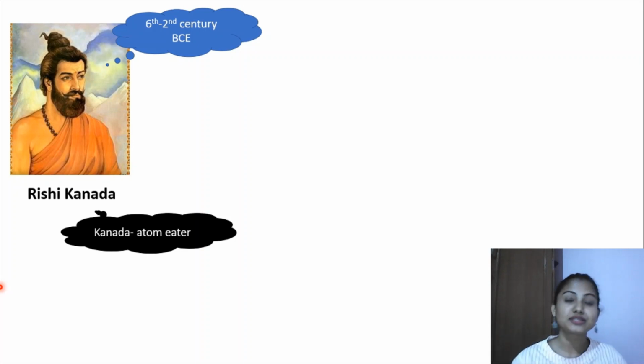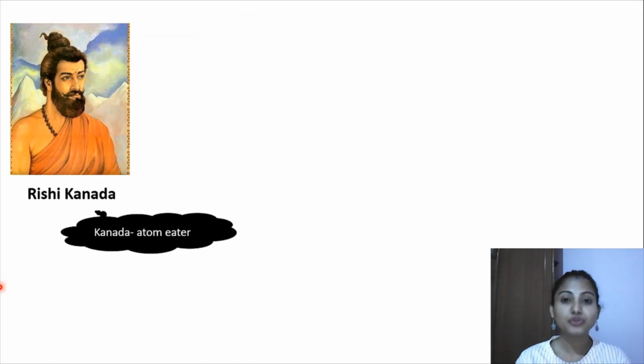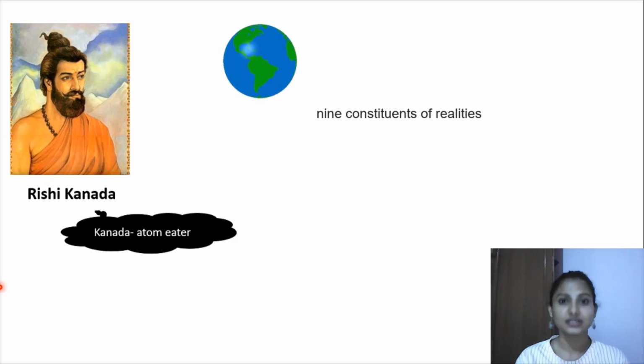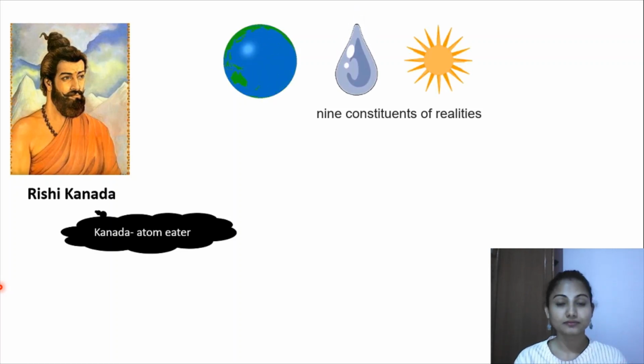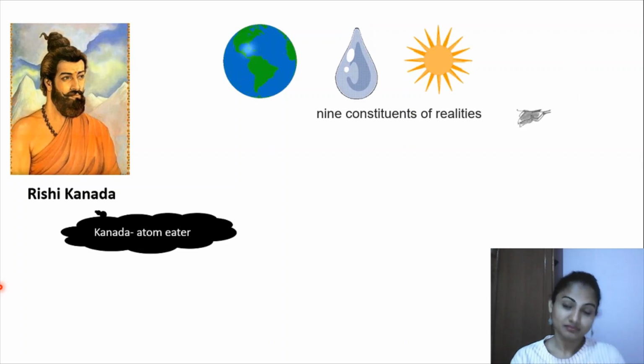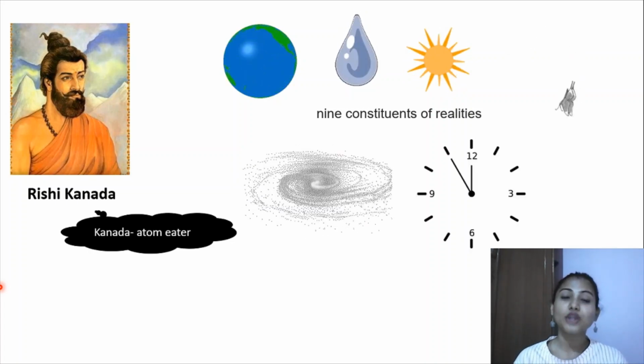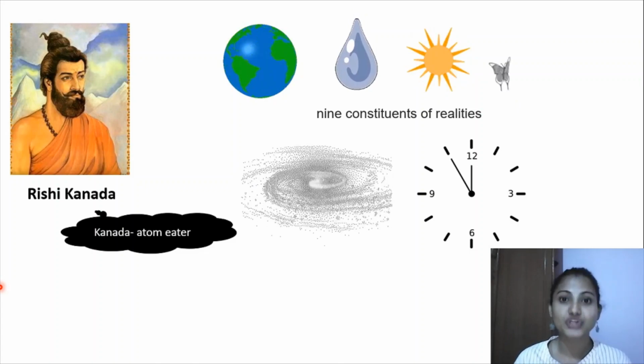He was very much interested in going through the Vedas. From a specific book he was studying, he came to know about the nine constituent realities. And he said that all these are also made up of atoms, or Parmanu, which was the name given by Rishi Kanad. Now, what are these substances? There are earth, on the planet which we live, water, light, air, space and time. These are all the physical quantities and qualities which are present.